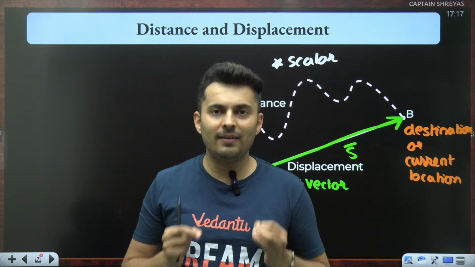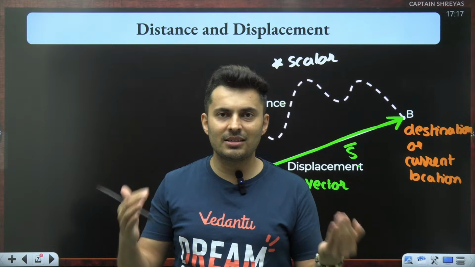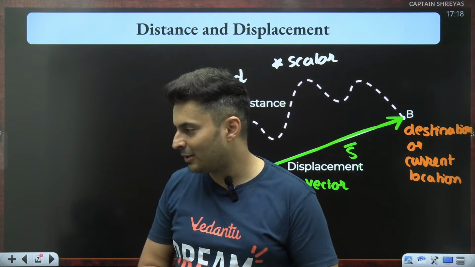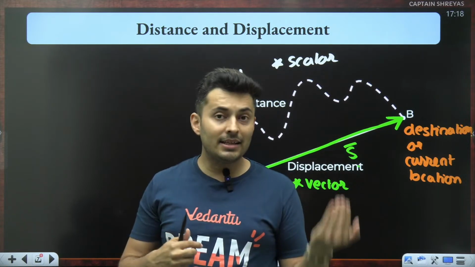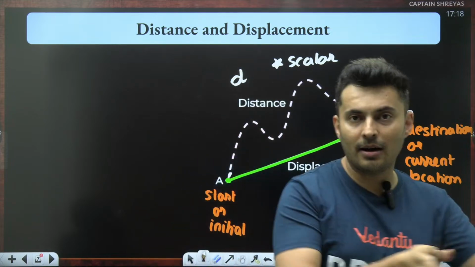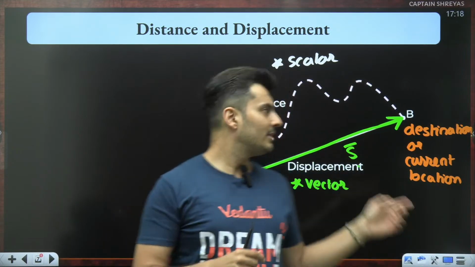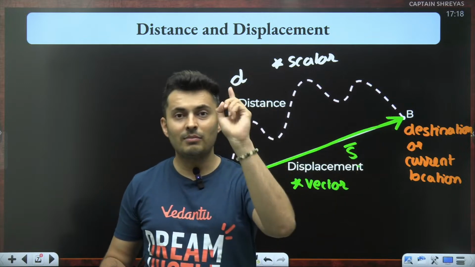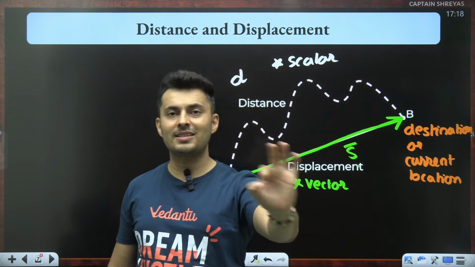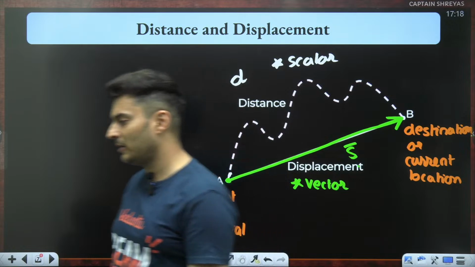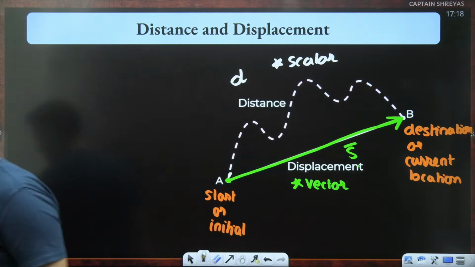Do I have distance traveled or displacement? Obviously there is distance because I have traveled a path. So definitely there is some distance, but my current location and final location are the same, so there is no displacement at all.